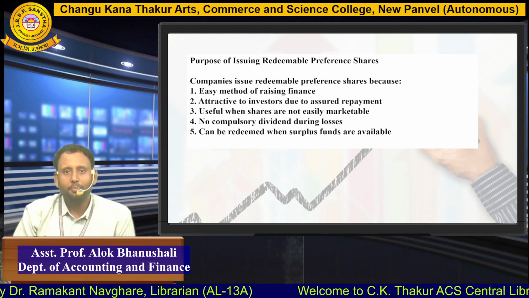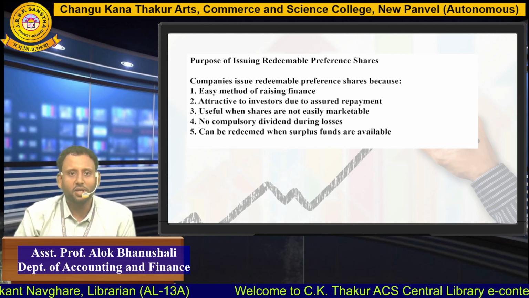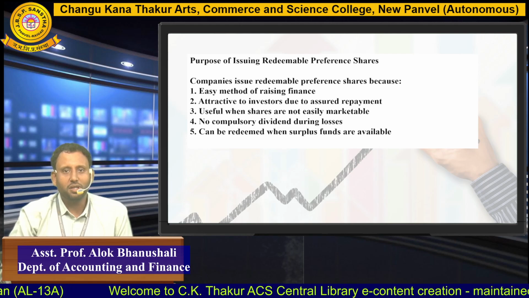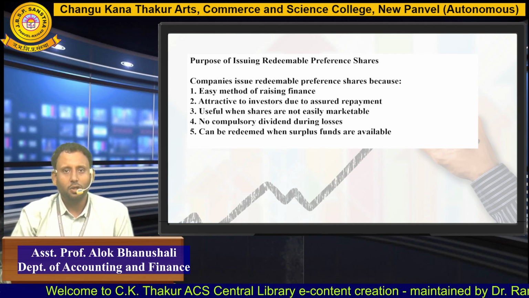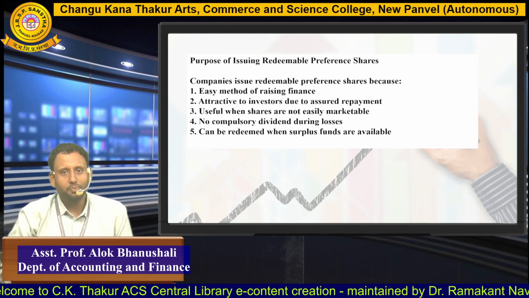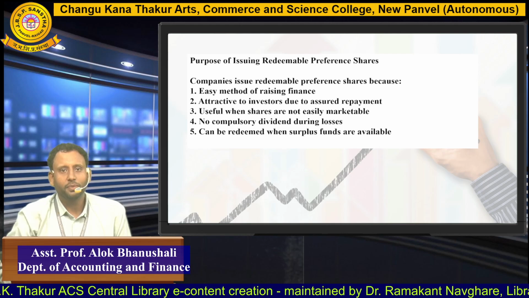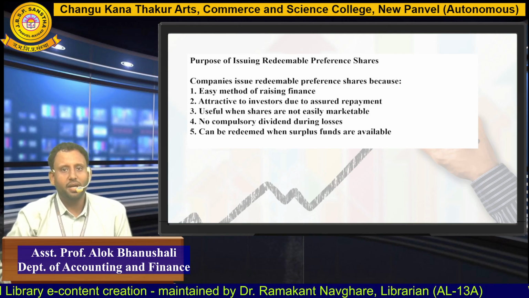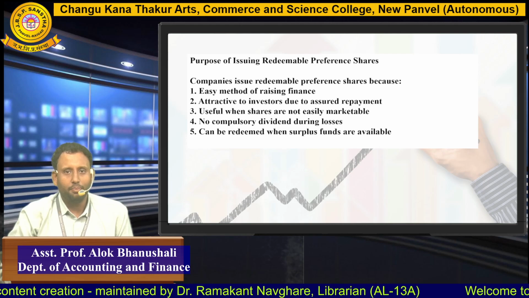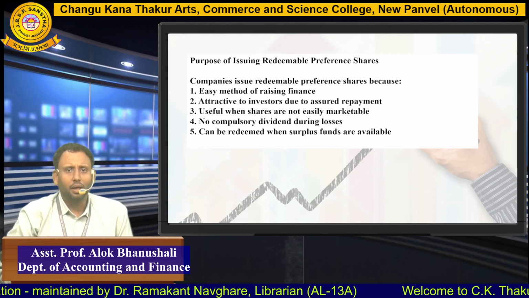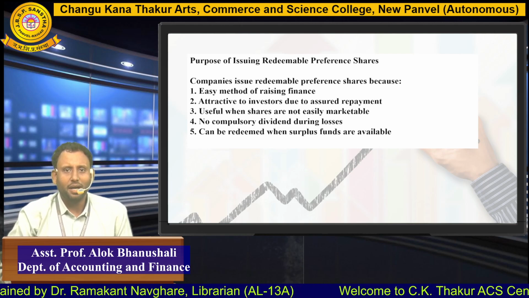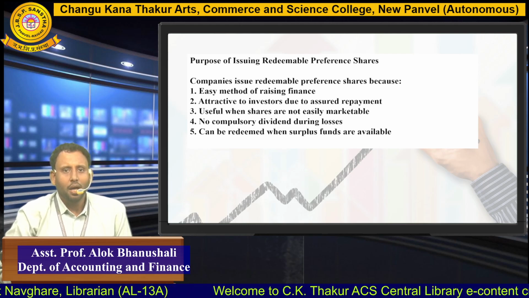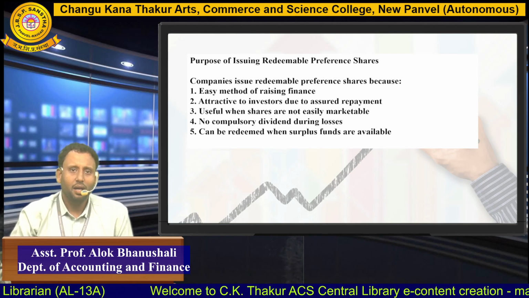Purpose of issuing redeemable preference shares. Companies issue redeemable preference shares because it is an easy method of raising finance. Second, it is attractive to investors due to assured repayment, meaning when we issue preference shares, it is assured that the repayment will occur. Useful when shares are not easily marketable. No compulsory dividend during losses. It means when the company incurs losses, it is not necessary to pay them dividend, unless it is a debenture. Can be redeemed when surplus funds are available.